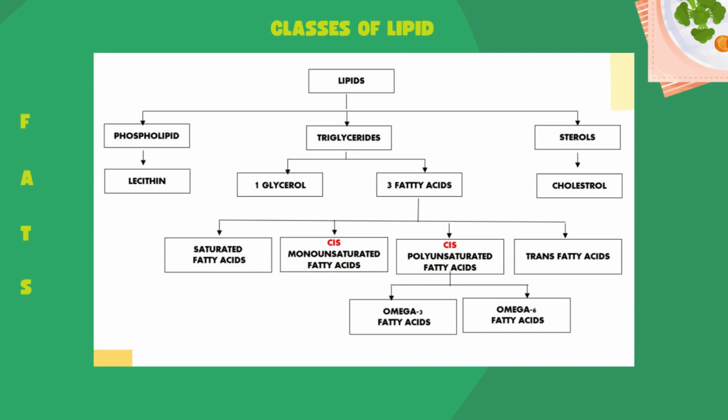The last one is fats. Classes of lipid. Under lipids, we have phospholipids, triglycerides, and sterols. Phospholipid: lecithin. Triglycerides: 1 glycerol and 3 fatty acids. Sterols: cholesterol. Under the fatty acids, we have saturated fatty acids, monounsaturated fatty acids, polyunsaturated fatty acids, and trans fatty acids. Under polyunsaturated fatty acids, we have omega-3 fatty acids and omega-6 fatty acids.